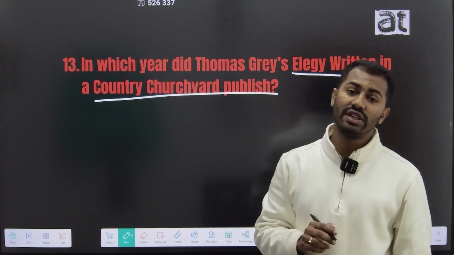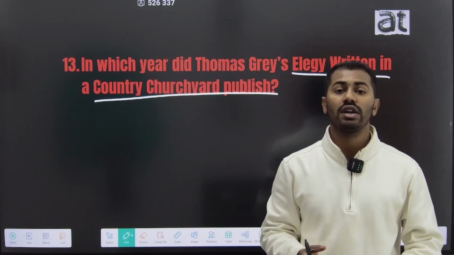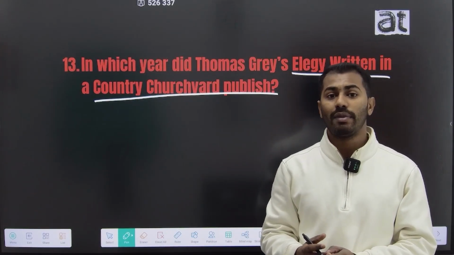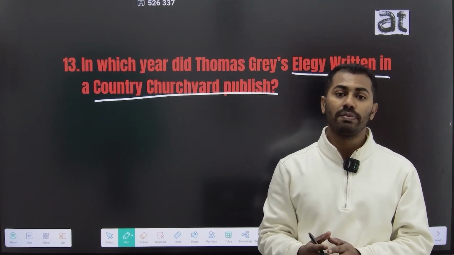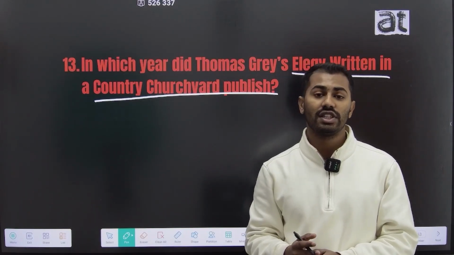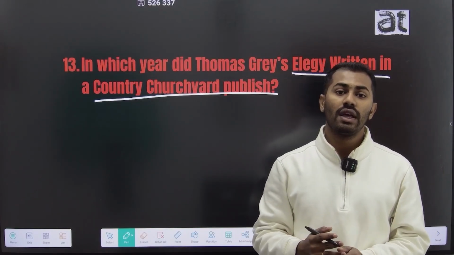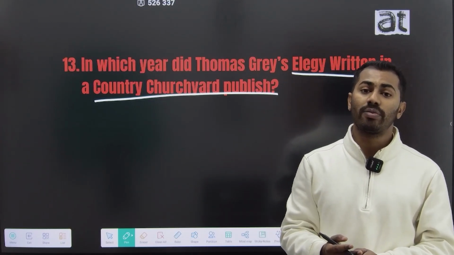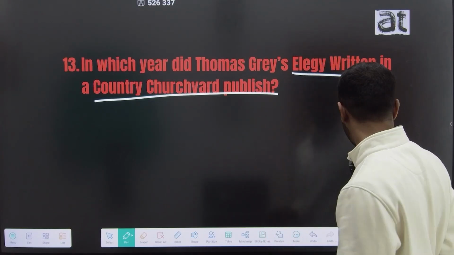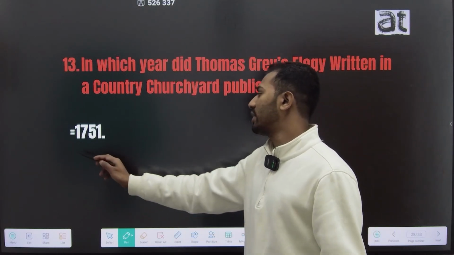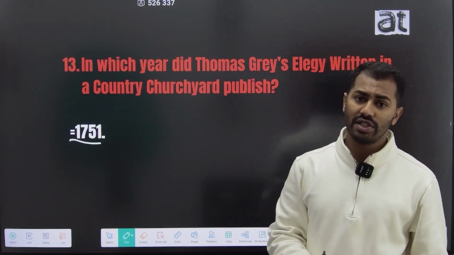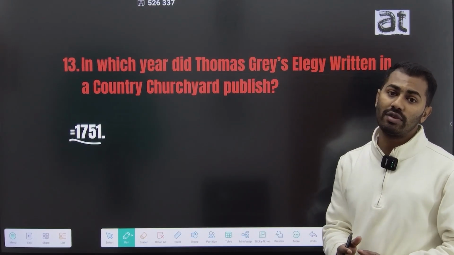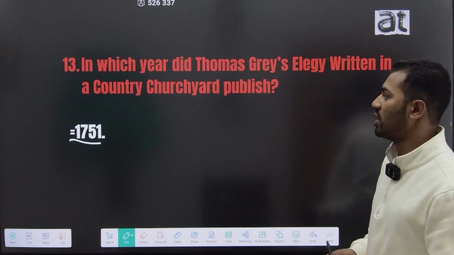Thomas Gray's Elegy Written in a Country Churchyard is a poem by Thomas Gray, one of the most important transitional poets of the 18th century. His poem Elegy Written in a Country Churchyard deals with the theme of the graveyard, and this poem was published in the year 1751. In 1751, Thomas Gray published his Elegy Written in a Country Churchyard.